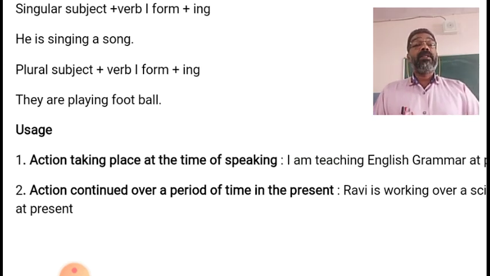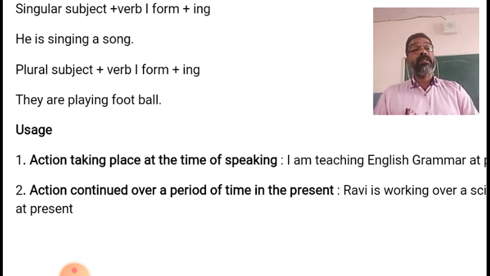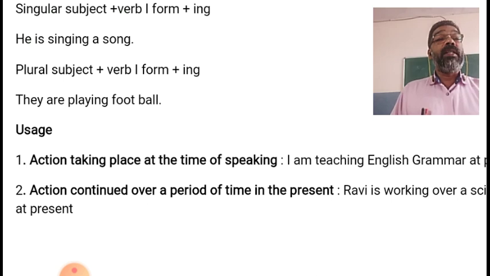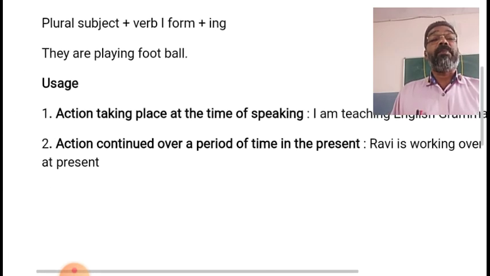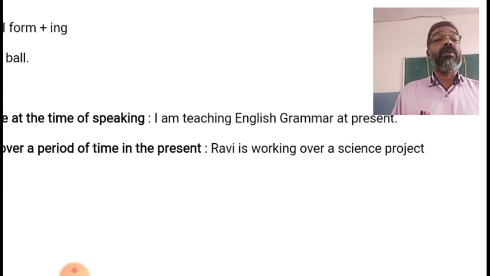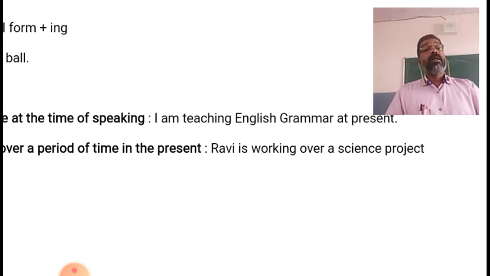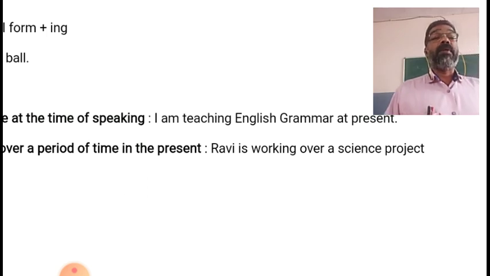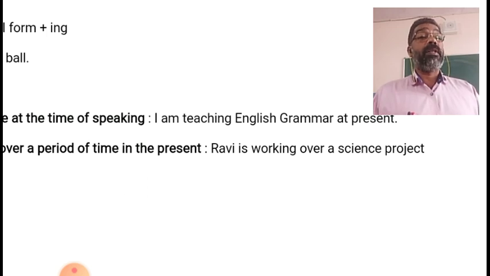Then an action continued over a period of time in the present. An action that continued for some time in the present also can be used in present continuous tense. Ravi is working over a science project at present. So these are examples of usages of present continuous tense.